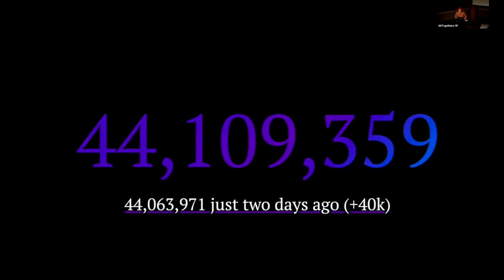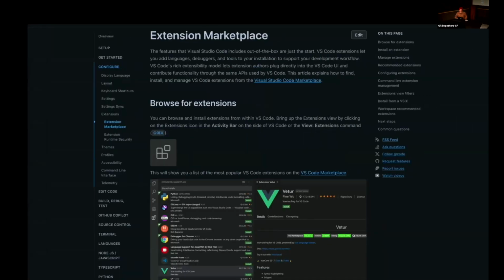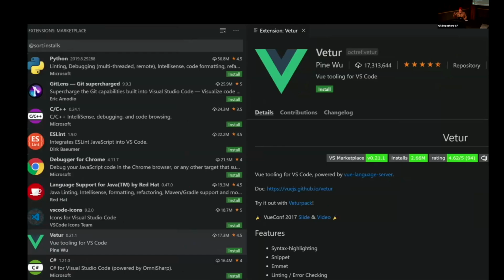We're at 44 million installs, and it was 40,000 less just 2 days ago. So it's massively increasing. And I'm not exactly sure, but we can guess at reasons for it. One of them might be the support from the VS Code team. They are very, very supportive because GitLens was one of the first Git-focused extensions for VS Code. And here in the extension marketplace, you can even see a screenshot where GitLens is featured as the second thing in that list. Now they're sorting by installs.